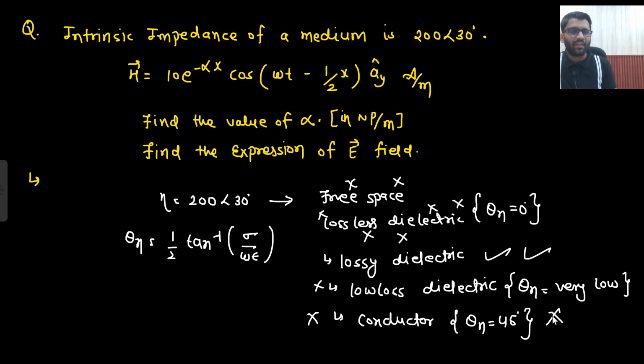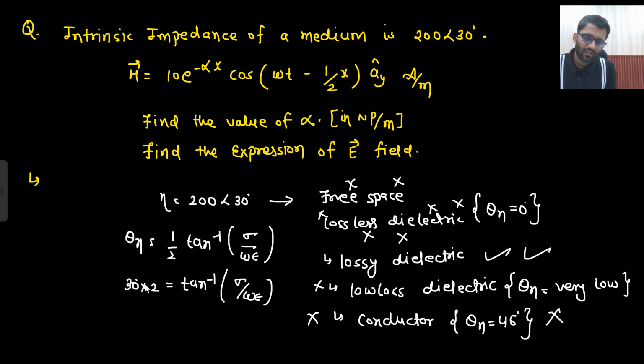Whatever the formula we have derived, considering sigma is equal to finite, so it is a general medium. So angle is given 30 degree. Whenever you solve an equation, just try to get this value. This is very important. You need to get the value of sigma upon omega epsilon. If you have it, you can solve the problems very easily. So always our first task would be to get this value. So 30 degree is 1 by 2 tan inverse sigma upon omega epsilon. So tan 60, what is the value of tan 60? Under root 3. So sigma upon omega epsilon is equal to under root 3. This is one of the things which we are getting.